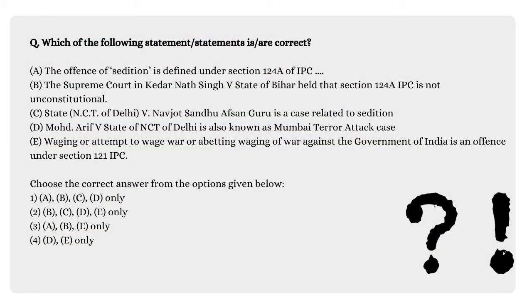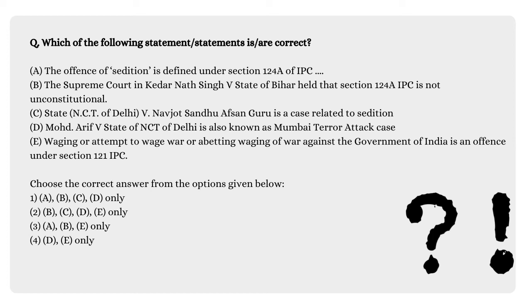Now the next question, this is also a statement based case, as you can see, and out of these statements you have to choose the correct ones. According to statement A, the offence of sedition is defined under section 124A of IPC, so this is the correct statement. Statement B, that the Supreme Court in Kedarnath Singh versus State of Bihar held that section 124A IPC is not unconstitutional, this is also a correct statement. Statement C, that State and City of Delhi versus Navjot is a case related to sedition. So this is a parliament attack case wherein section 121 and 121A was discussed. So hence statement C is incorrect.